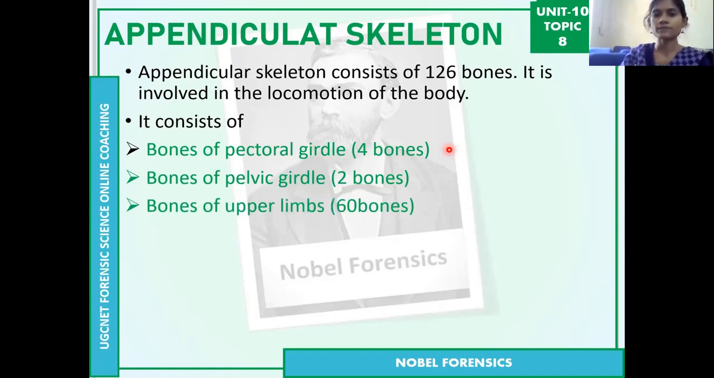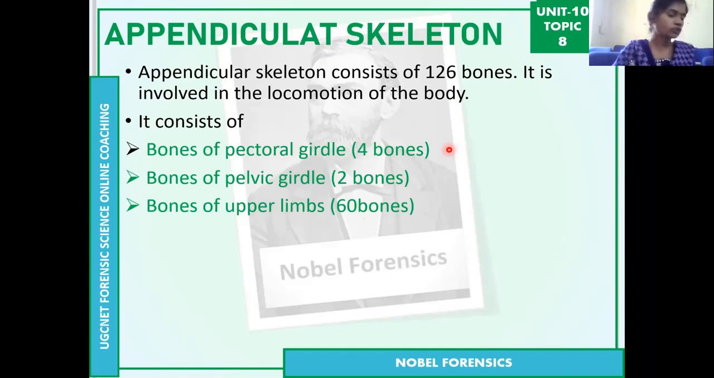I showed you the sacrum. On each side of the sacrum there is 1 bone, so 2 bones, which are the pelvic girdle. The sacrum comes under the axial skeleton, but the 2 pelvic girdle bones come under the appendicular skeleton.